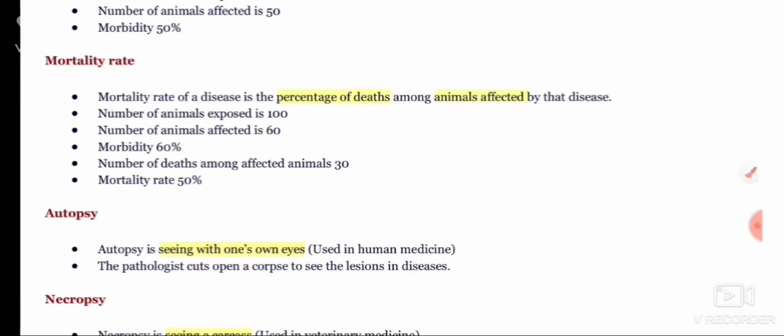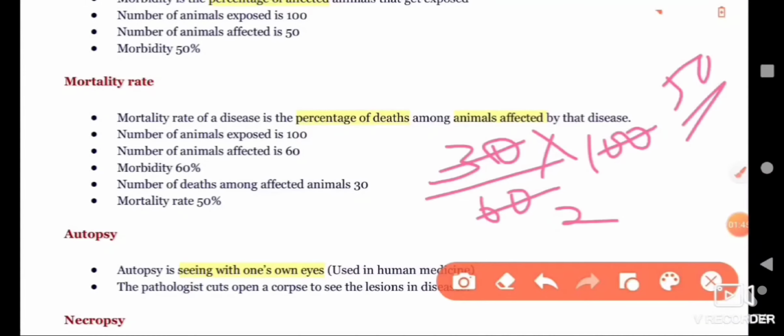But in case of mortality, the deaths among the affected animals are 30. Then the number of deaths, 30, divided by affected animals, that is 60, 30 divided by 60 into 100, we get 50. That is, the mortality rate is 50 percent.